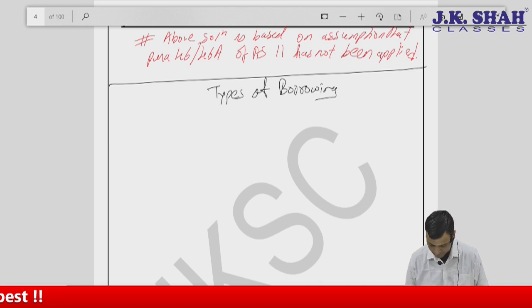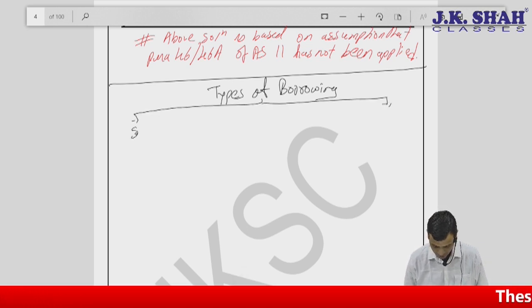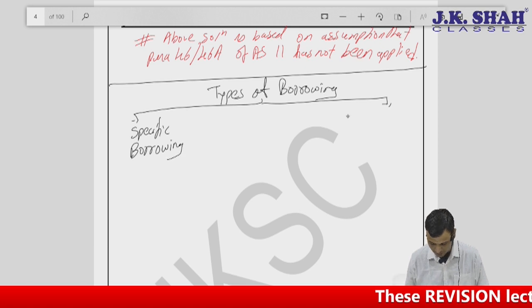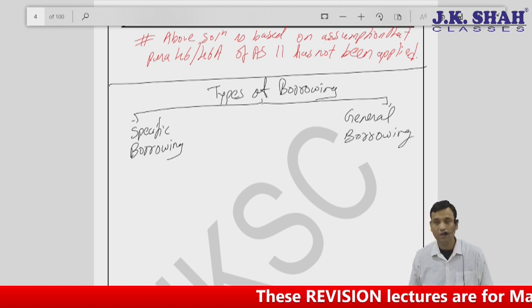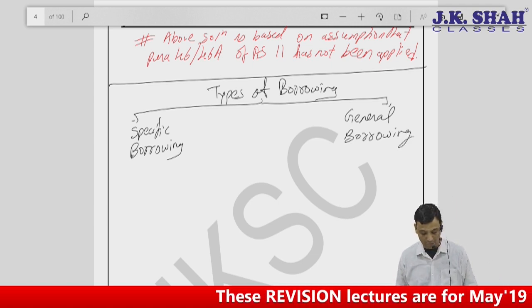Types of borrowing. You can have specific borrowing or you can have general borrowing. Now, what do I mean by specific borrowing and general borrowing?